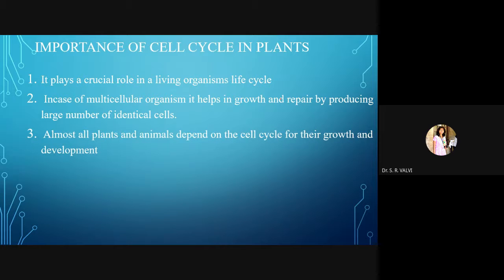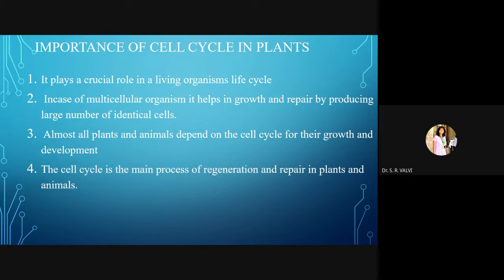So next importance, see, almost all plants and animals depend on the cell cycle for their growth and development. Every animal is growing, we are increasing in our weight, we are increasing in our height. In case of plants also there is growth. A very small seedling is there and after a few years we observe a very large, huge tree. So that is the result of what? That is the result of mitosis. During mitosis, one cell gives two cells. So likewise many cells aggregate together and we observe growth in a plant.